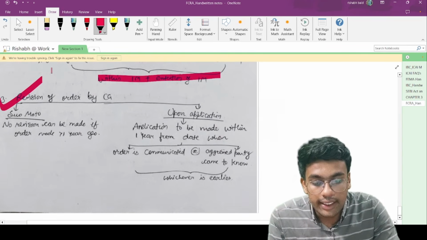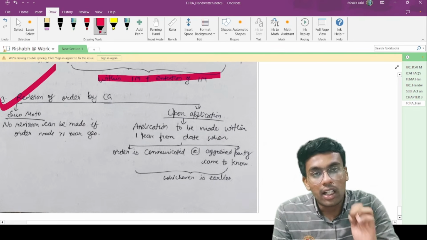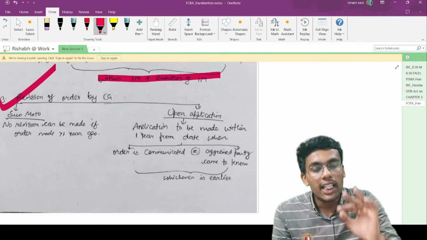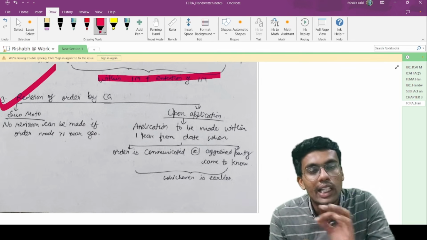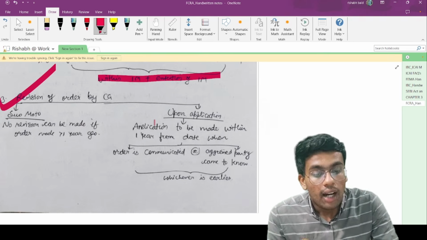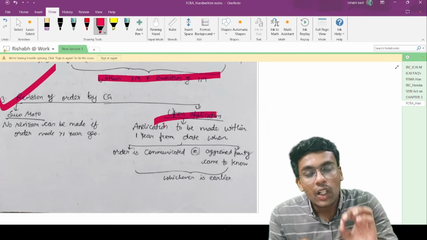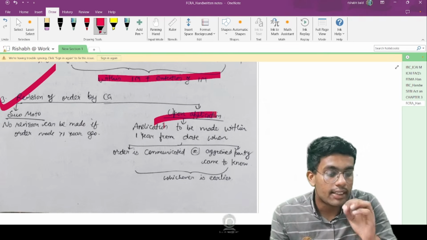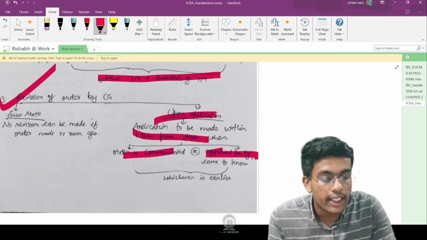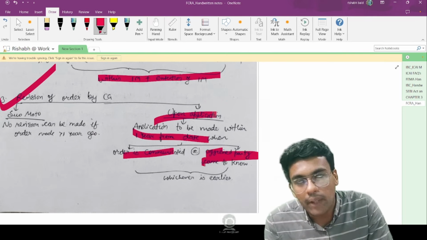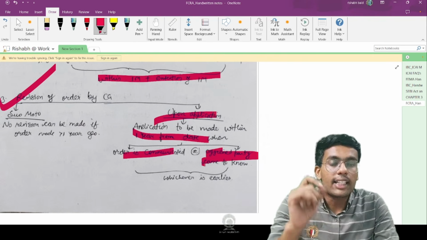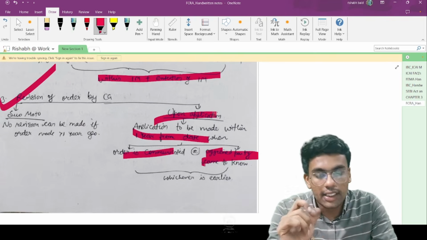Revision of order by the central government. The central government may revise the order suo motu within 1 year maximum, and if the order is more than 1 year old, then the central government cannot suo motu revise such order. Upon application, the central government may revise the order. However, the application is to be made within 1 year from the date when the order is communicated, or the date when the aggrieved party came to know of such order, whichever is earlier. Then the central government upon an application can revise the order.